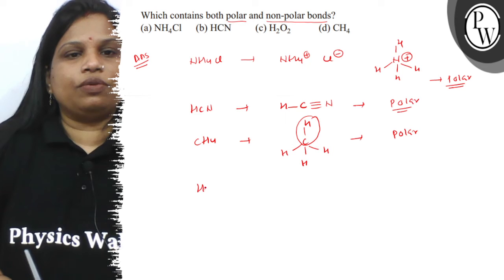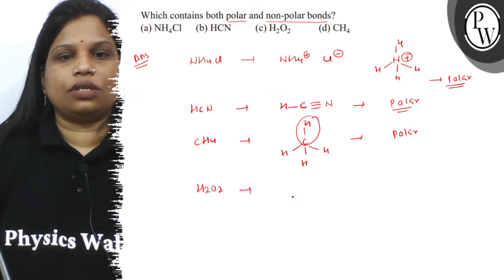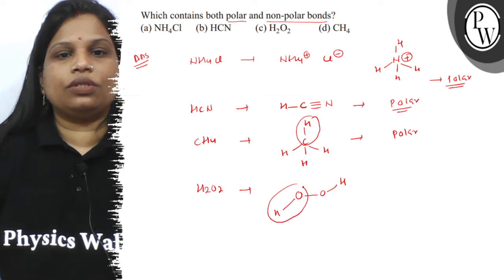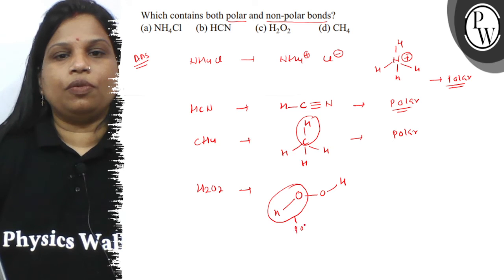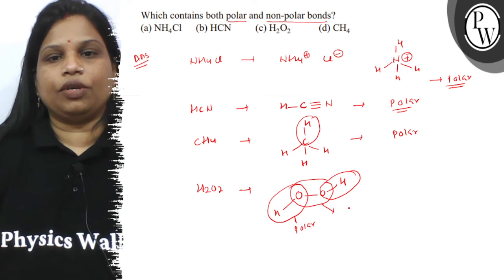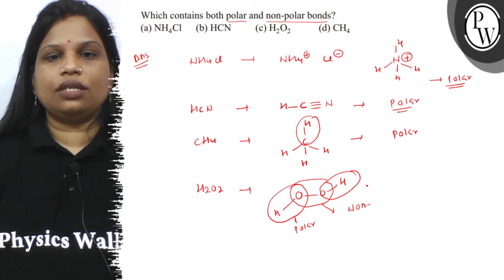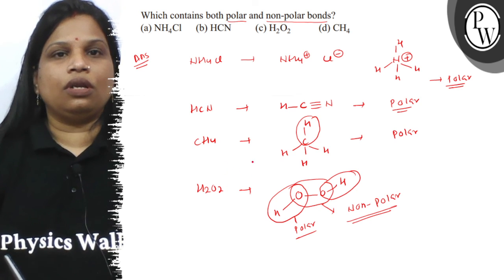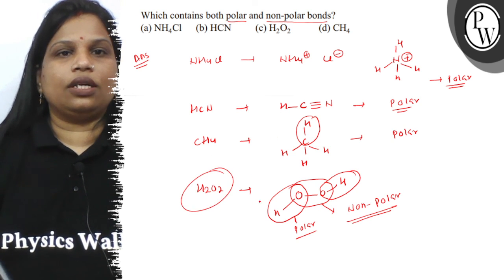But in case of hydrogen peroxide, if you see the structure, this is the structure of hydrogen peroxide, in which the bond between oxygen and hydrogen is polar, and the bond between oxygen and oxygen is non-polar because it is made up of same element, and there is no electronegativity difference. So it contains both polar and non-polar bond. So the option is hydrogen peroxide and the correct option is C.